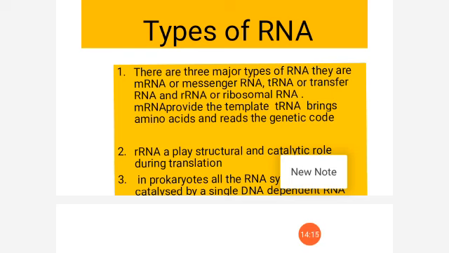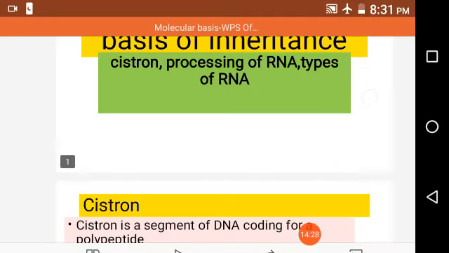So one more difference I told, what it is? In prokaryotes, the RNA synthesis, rRNA, mRNA and tRNA, all are catalyzed by a single RNA polymerase. Is it clear? Okay.